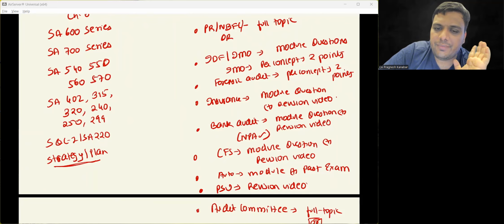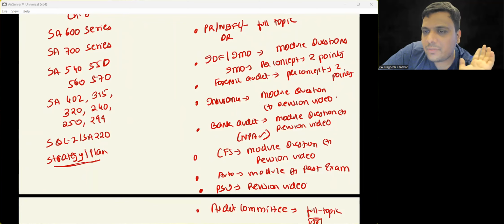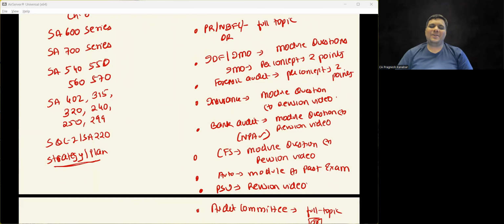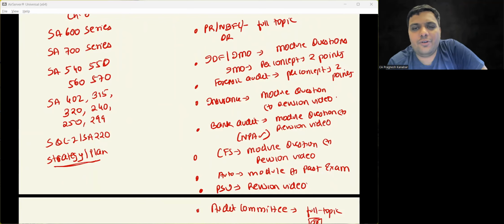Non-performing asset वाला जो point है bank audit में, just be very careful, do it properly. November 22 RTP का एक question था CA प्राची करके. If you are comfortable with that question, if you can solve that question, means आपको non-performing asset आ गया है. Okay, but non-performing asset is something that you're going to be very, very clear with, that okay boss, I'm going to do this properly. Audit of CFS has always been scoring. If you just go through the trend, every time you will see one question, and module question plus my revision video will be more than enough. It is the best thing that you can do.